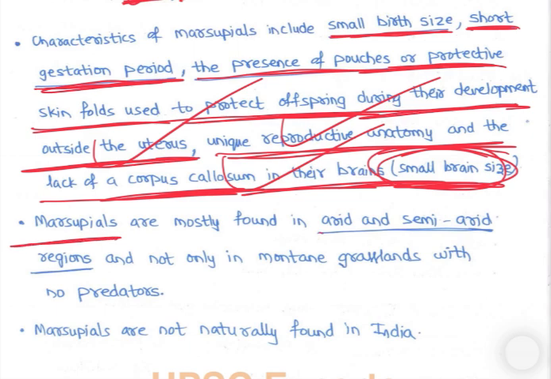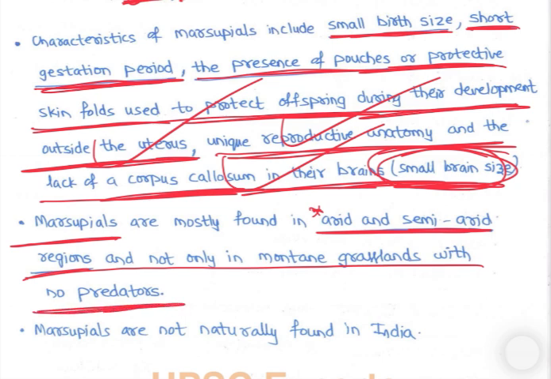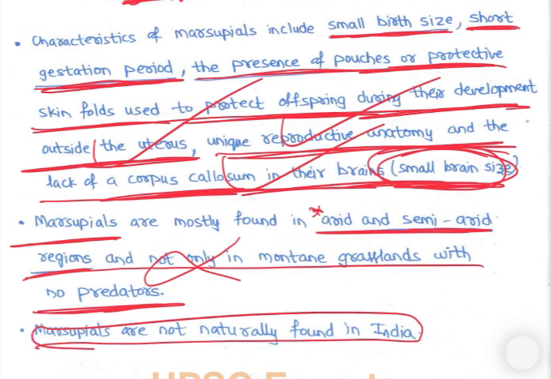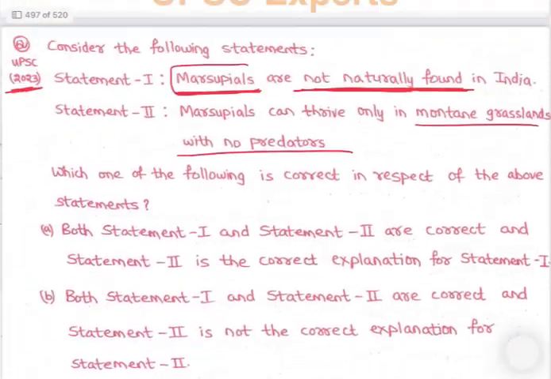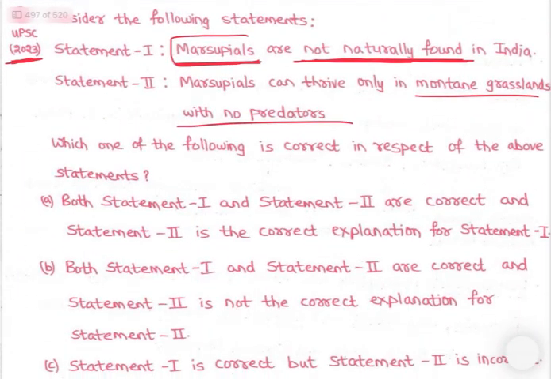Marsupials are mostly found in arid and semi-arid regions, and not in mountain grasslands with no predators. So statement 2 is wrong. Marsupials are not naturally found in India. So let's go and see the question. C. Marsupials are not naturally found in India.